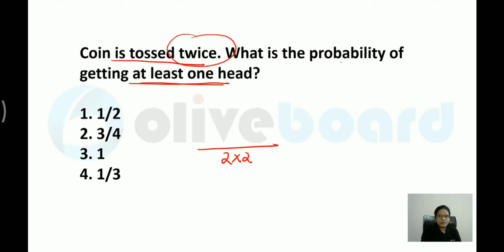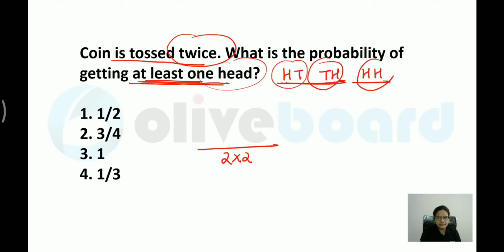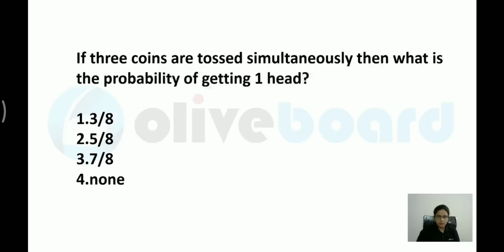What is the probability of getting at least one head? So one head is there, other would be tail, or at least one head means one head has two possibilities over here, and two heads means you have to write head and head. So these are the possibilities. This has one head, this has one head, and this has two heads over here. The total value would be 3. So your answer would be 3 by 4. I hope you must have understood the meaning of at least and how to calculate the probability about coin based question. Let us solve one more question.